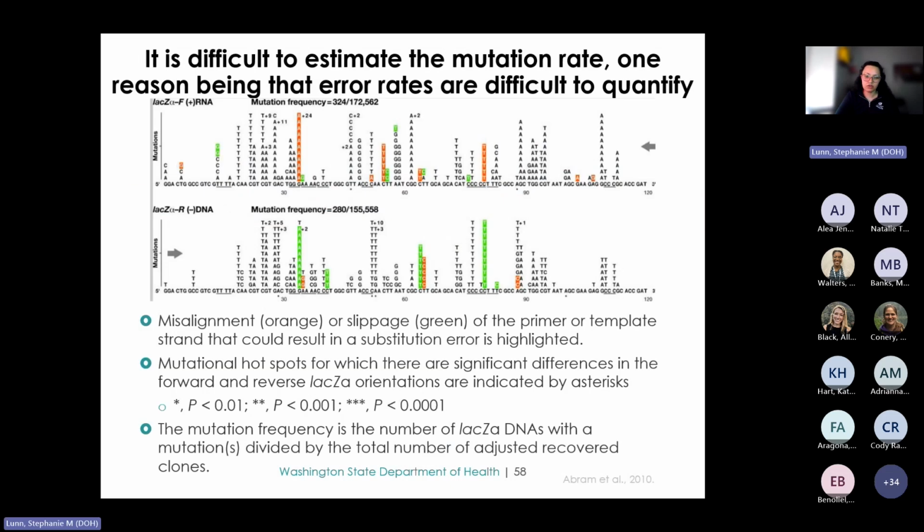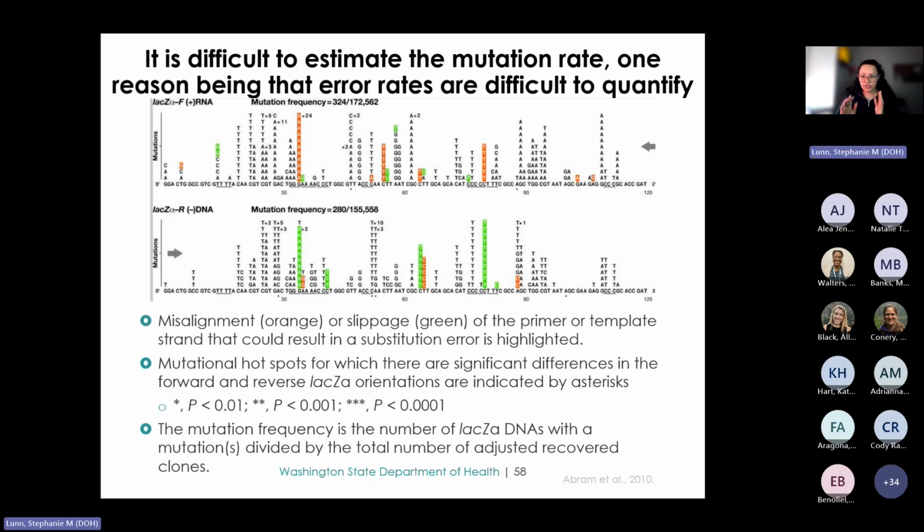So as I mentioned earlier, estimating mutation rates involves varied and complex methods. And we really need to be cautious with these estimates because they can vary substantially depending on the data as well as the methods used. And so one major challenge in estimating mutation rates is that the error rates themselves are difficult to quantify accurately.